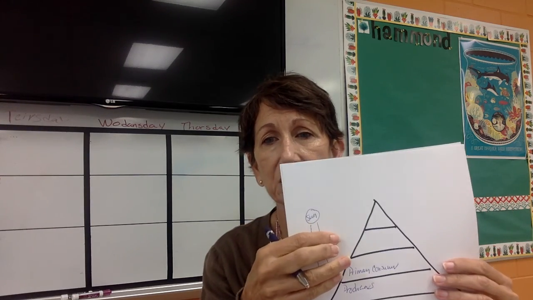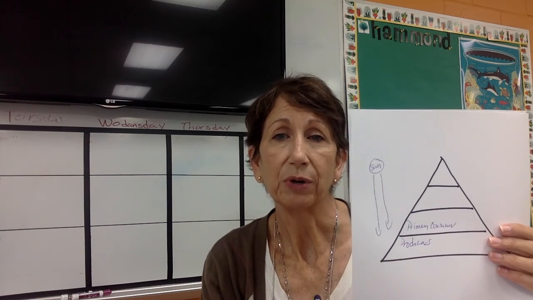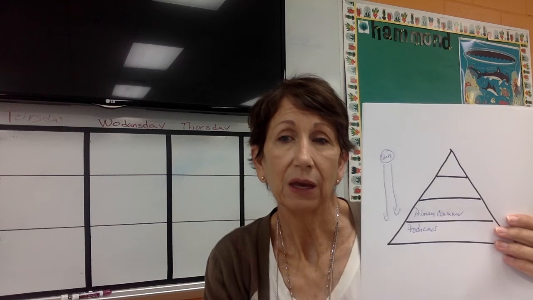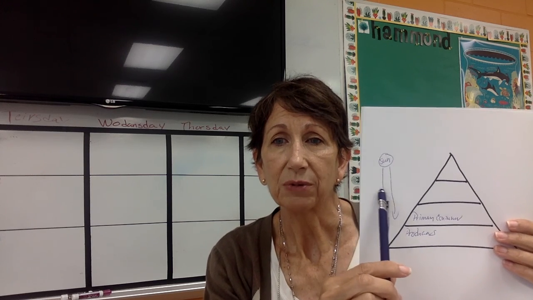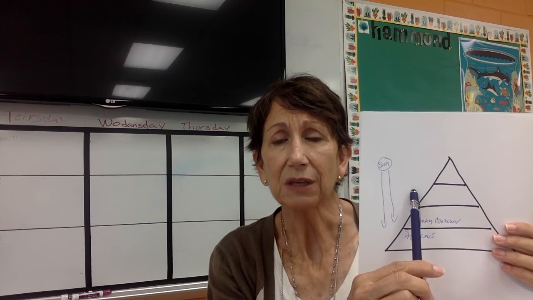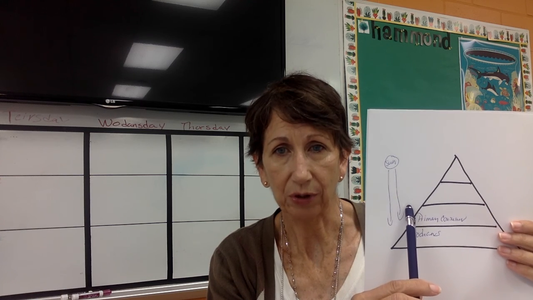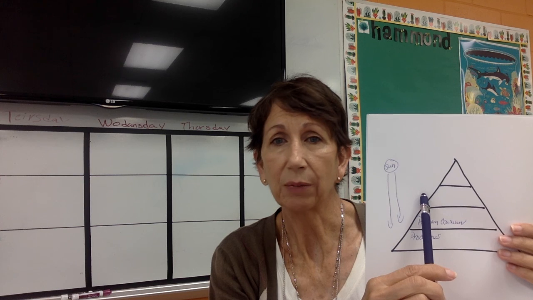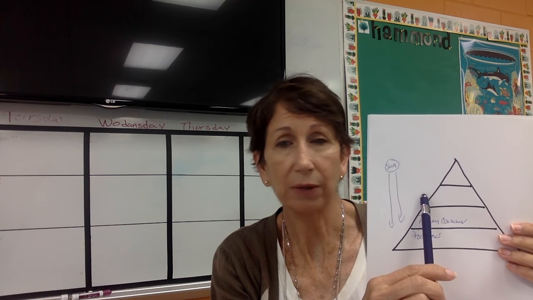So we're going to write primary there, primary consumer. You're going to stop the video, and you're going to write primary consumer. And you're going to write heterotroph, and that's what's here. You should also be able to put an example of a heterotroph or a primary consumer, like a rabbit, okay? After that, we're going to go up to the next trophic level. These are the organisms that would eat the primary consumer. These are your secondary consumers. You can put whatever you want to there as an example. These are also heterotrophs. They do not make their own food.